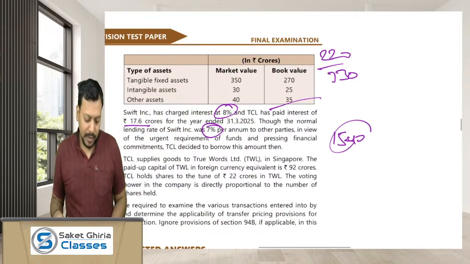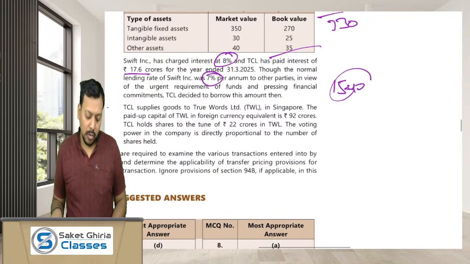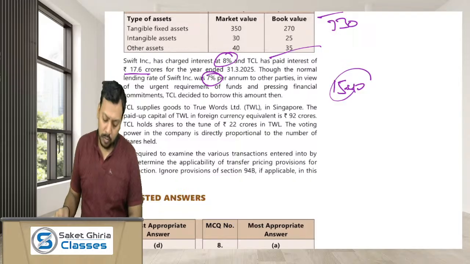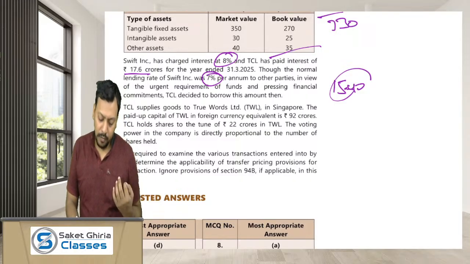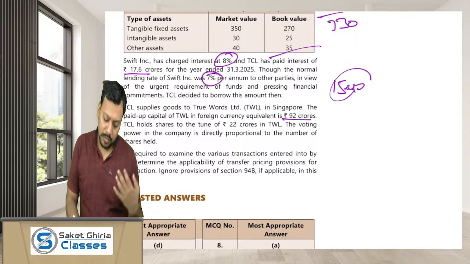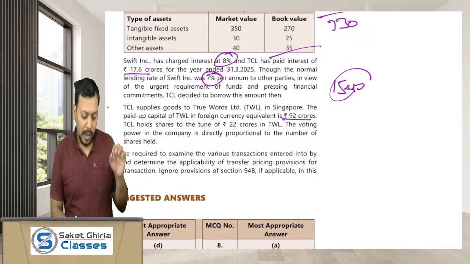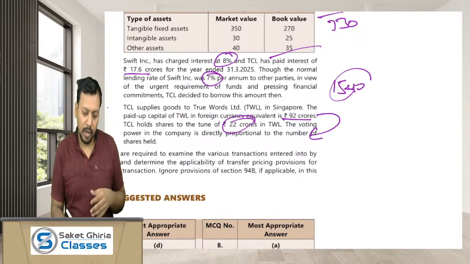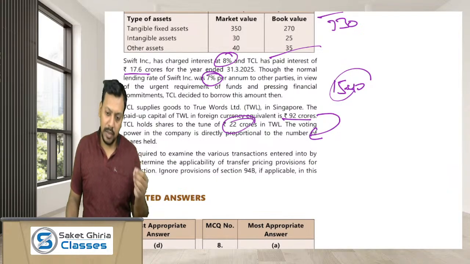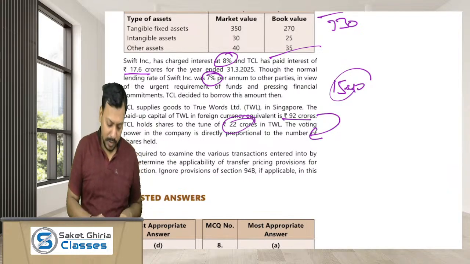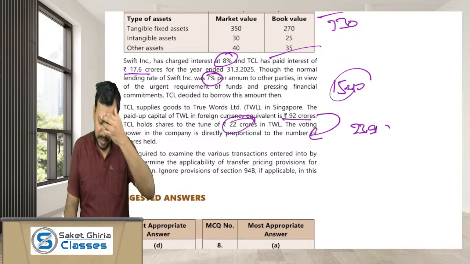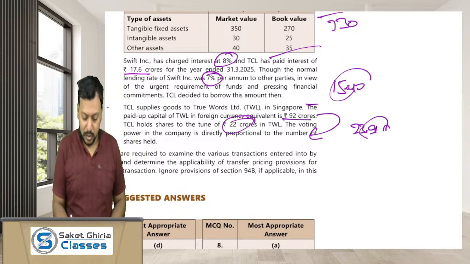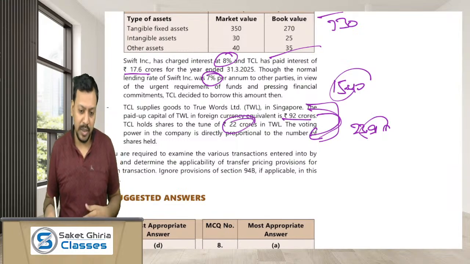I think last point, TCL supplied goods to Truewood in Singapore. The paid up capital of Truewood Limited in foreign currency is 92 crore, out of which TCL holds just 22 crore. So how much equity or voting right TCL owns in TWL is 22 divided by 92, which is 23.91%, which is less than 26%. Hence these two are not associated, hence no TP adjustment will be there.